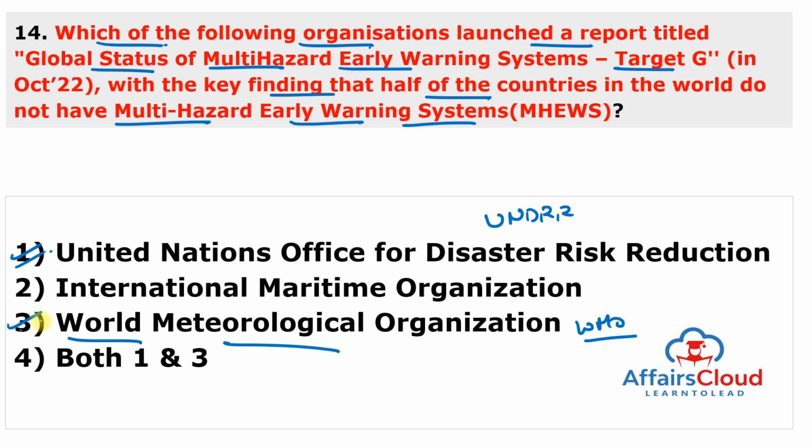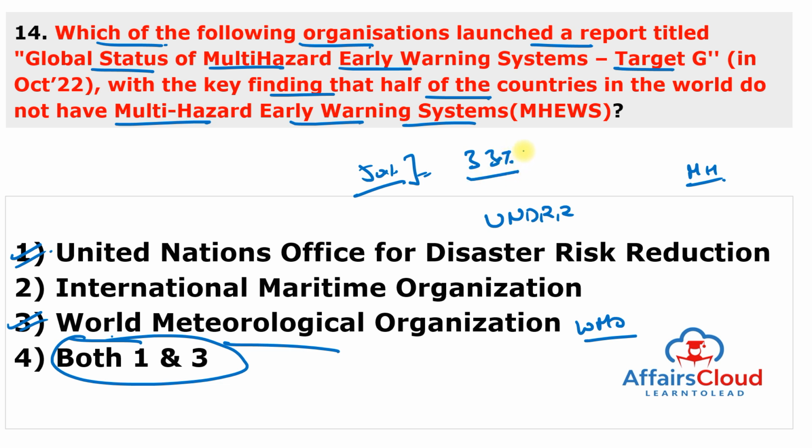So the answer to this question is both 1 and 3. The report warns that around half of the countries in the world do not have a multi-hazard early warning system, and less than half, like 50%, of the least developed countries, and only one third, or 33%, of the small island developing states are equipped with one. So this is the report finding.